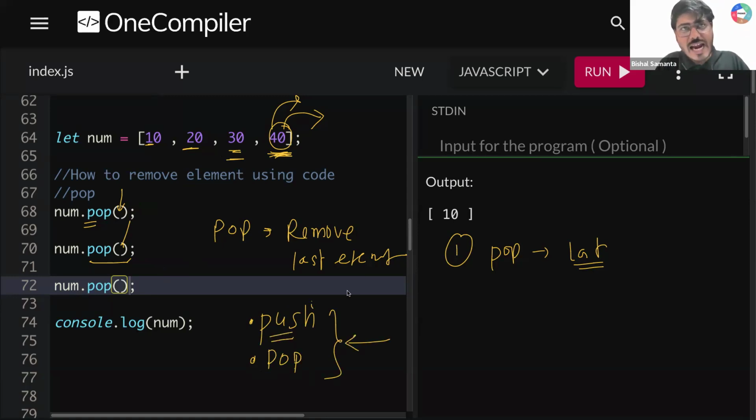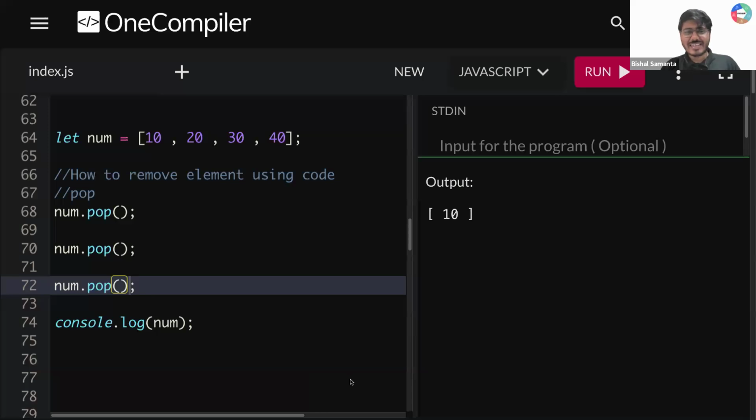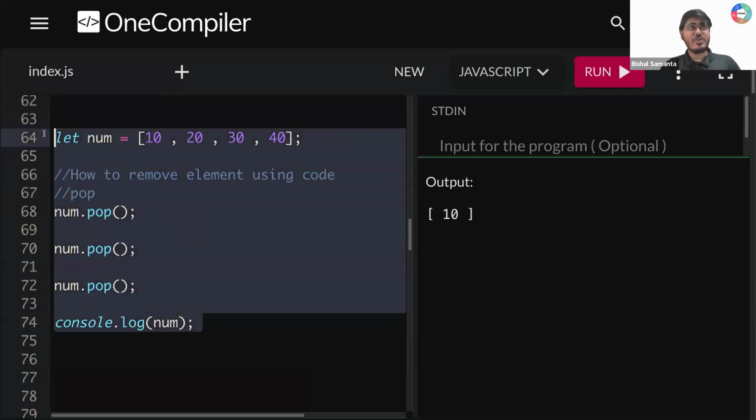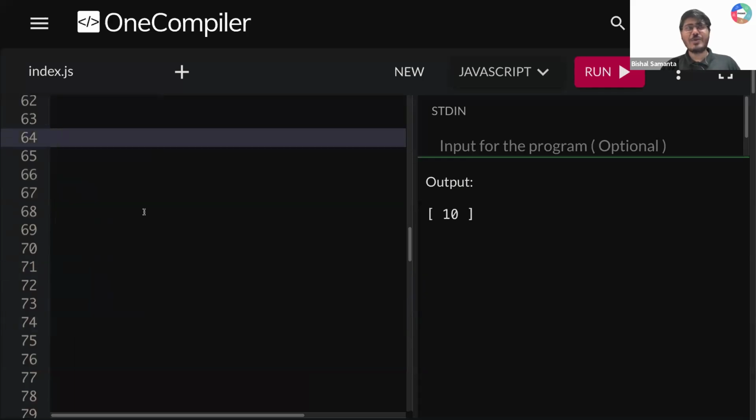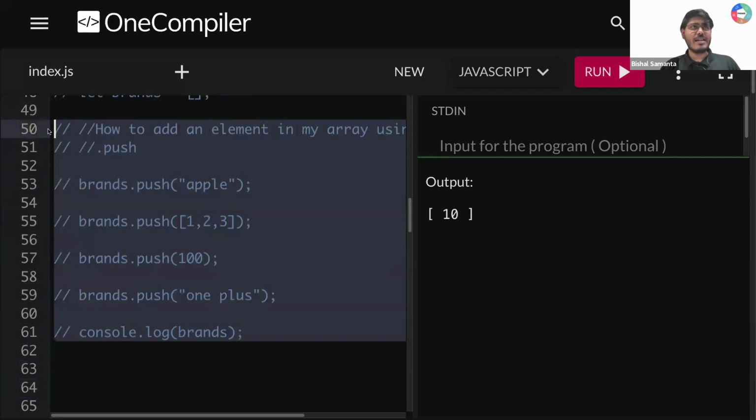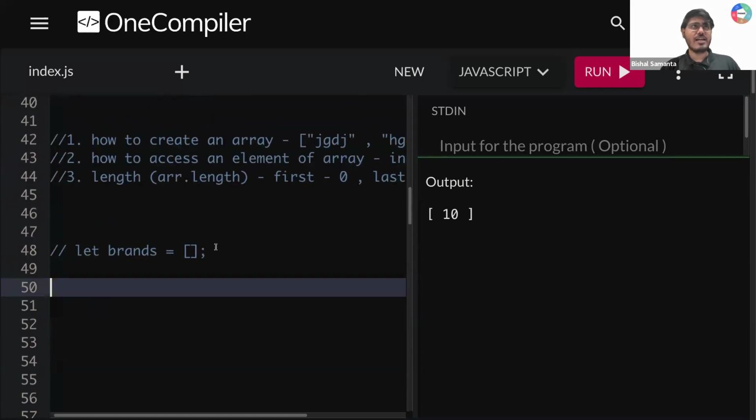The push method will add an element at the end, and the pop method will remove an element from the end. Done. That is the single thing we need to learn today, right? Okay, is it clear till now, whatever we have discussed, guys? Super clear. Okay, so let me do one thing. Let me write it where we were writing the revision, okay?